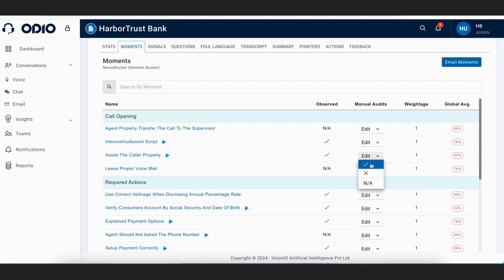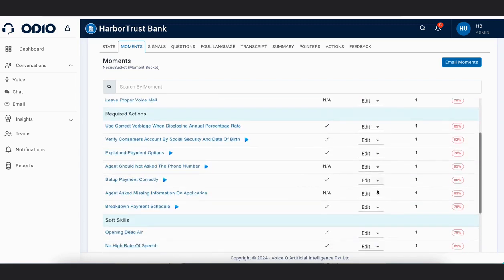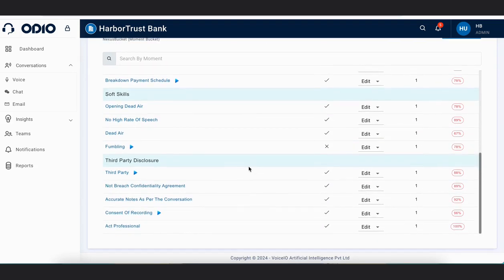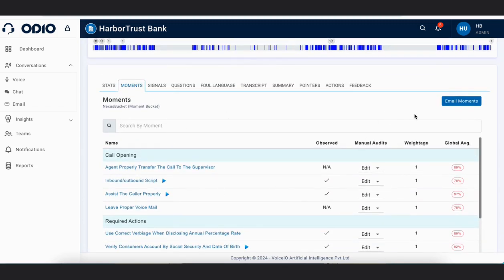Whatever selection is done manually, all the calculations and weightage will be refreshed and redone according to the manual audit. So we have this exciting feature also. All the parameters, whether they have been observed or not, and whether they are applicable to this call or not, are mentioned there, and we can change the scoring, see the weightage, and see the average global score for this movement parameter. This was the movement tab, and again you can email these movements if you want to.